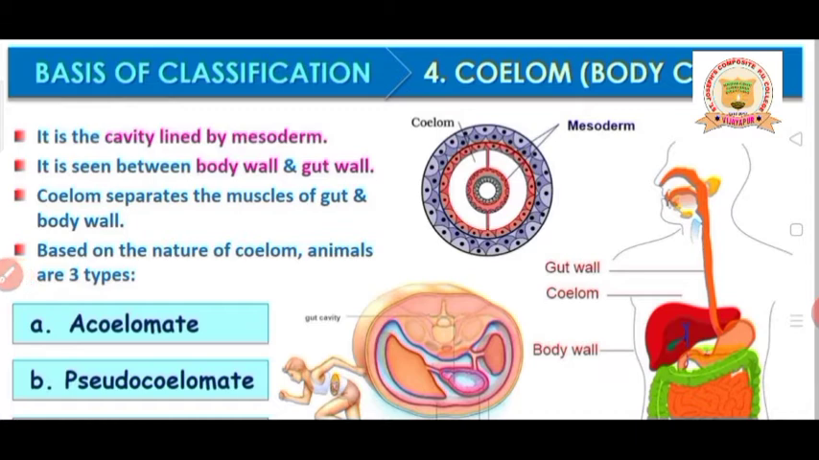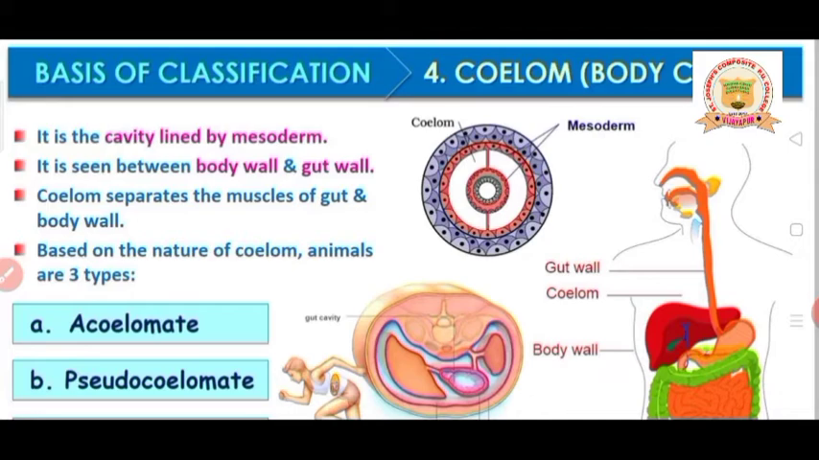So you can define the coelom in such a way that the space between the body wall and gut wall lined by mesoderm is called coelom. Basically coelom separates the muscles of the gut and the body wall. Usually the gut is made up of muscular tissue. You have studied this already in the 9th standard tissue topic, and you will study it in first year also. So the muscles and the body wall are separated by this cavity, that is coelom.